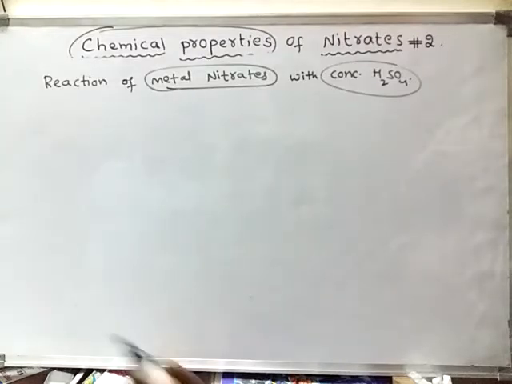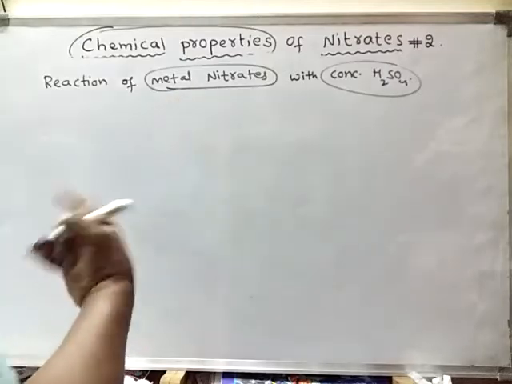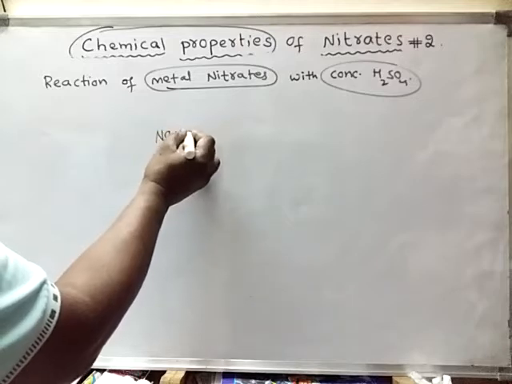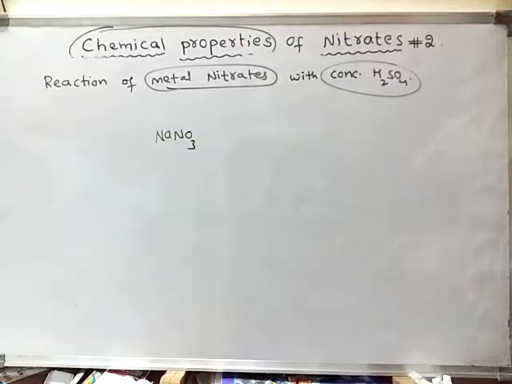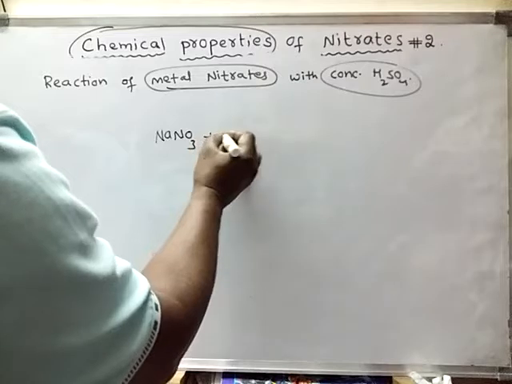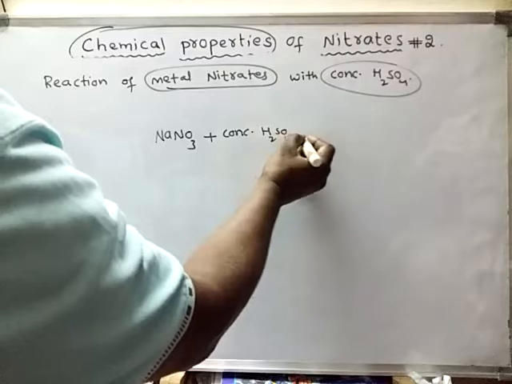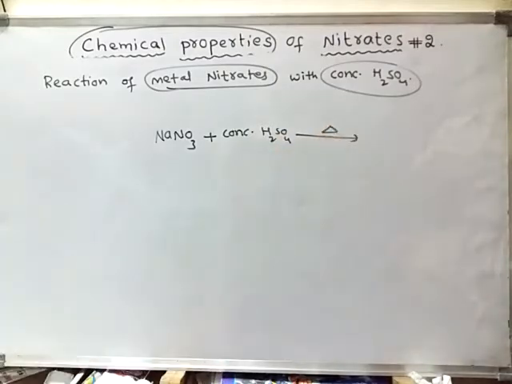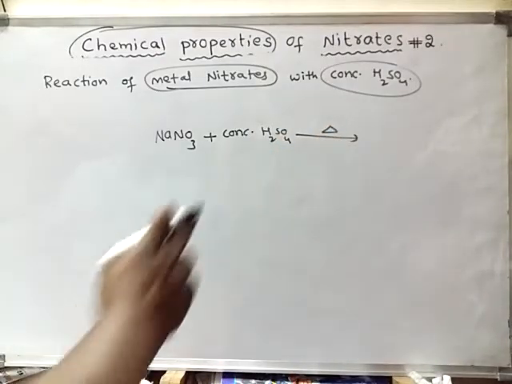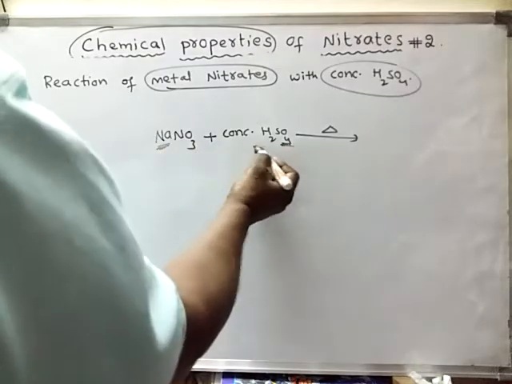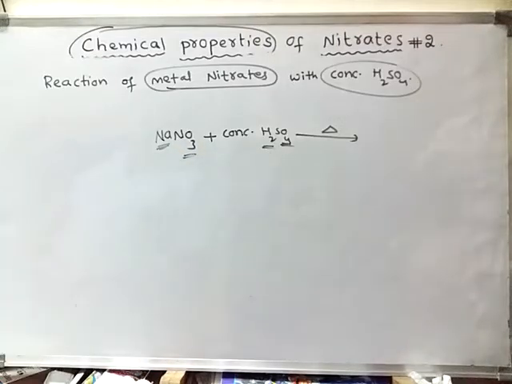they form their metal salts and nitric acid. For example, take any metal nitrate. Take sodium nitrate as an example. So this is a compound, sodium nitrate. When it is heated with concentrated sulfuric acid, the mixture of concentrated sulfuric acid and sodium nitrate, when heated, what happens? This sodium will take the sulfate, and the hydrogens will react with nitrate, NO3.